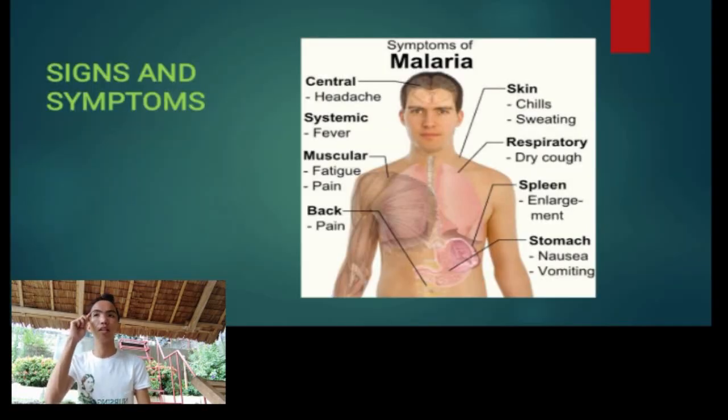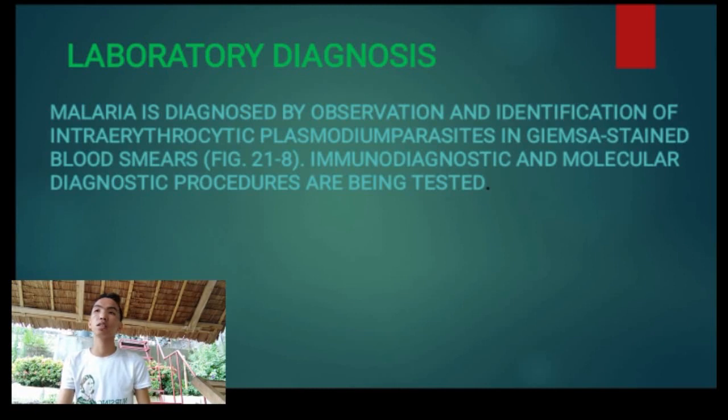Next are the signs and symptoms. In the central nervous system, headache. In the muscles, fatigue and pain. Systemic, fever. In the back, pain. The skin has chills and sweating. Respiratory, dry cough. The spleen has enlargement. Stomach, nausea and vomiting. Next is the laboratory diagnosis.